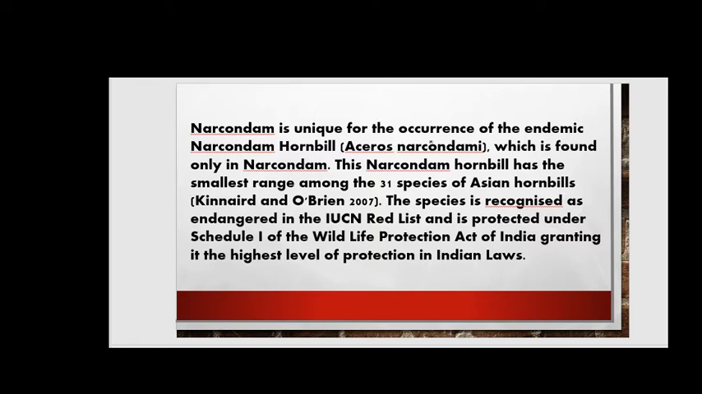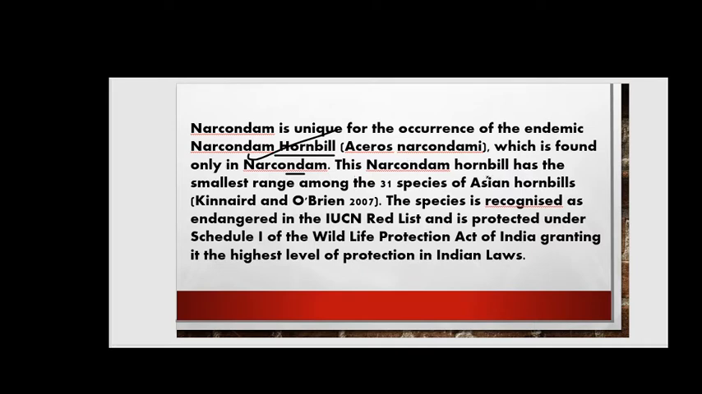Narcondam is unique for the occurrence of the endemic Narcondam hornbill, right friends? Which is found only in Narcondam. It is found nowhere else, so it is very unique to Narcondam. What is that? That is the Narcondam hornbill. It is also called Rhyticeros narcondami, right friends?